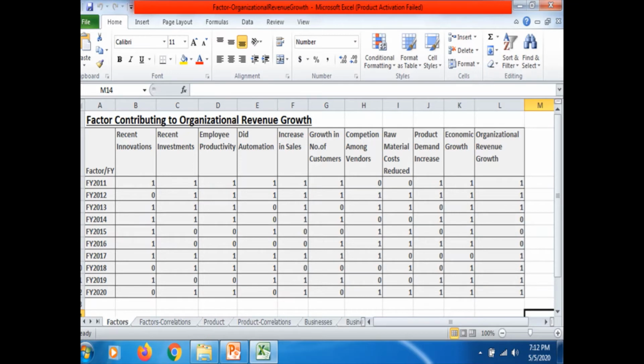So, see the factors I have considered. First one is recent innovations.